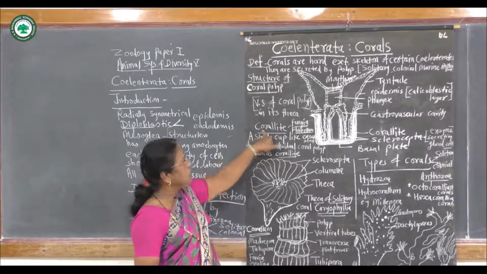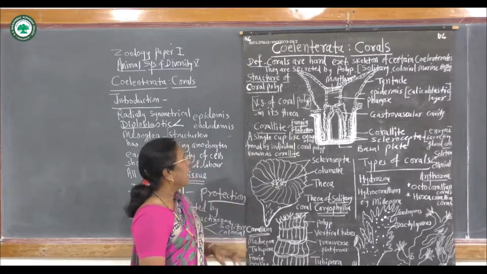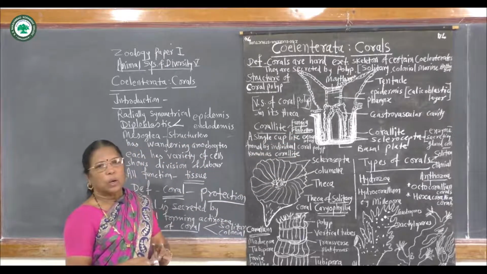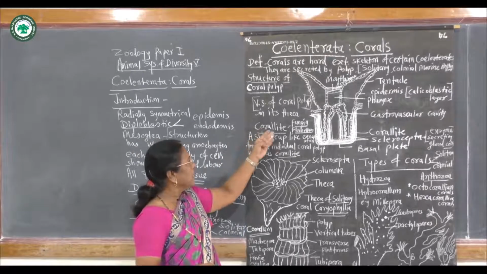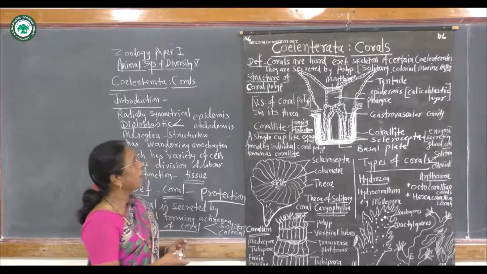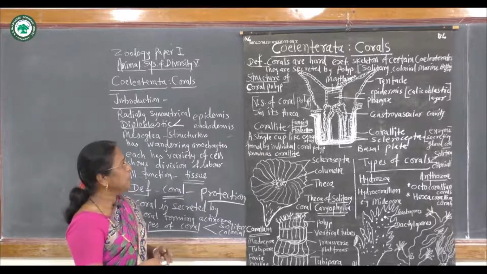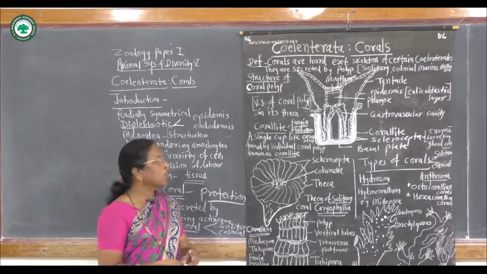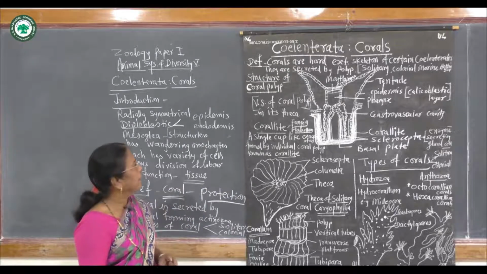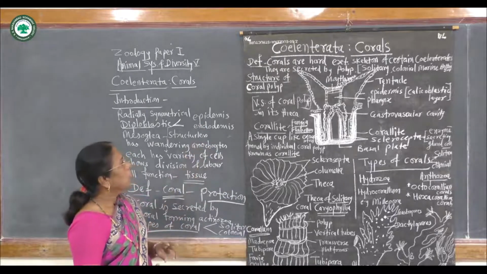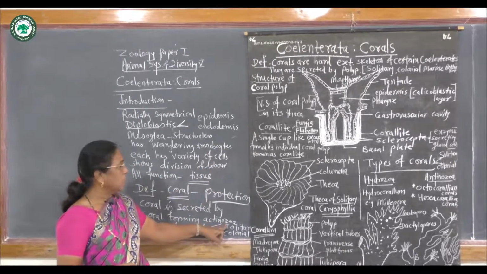Example of corallite or single polyp is the Fungia, Flabellum and another, Oculina. These are the examples of single polyp, that is single cup-like coral or exoskeleton formed by individual coral polyp known as corallite. Examples are the Fungia, Flabellum and Oculina. These are the single coral polyps, also called solitary corals.